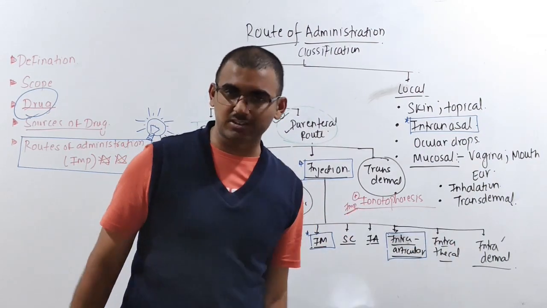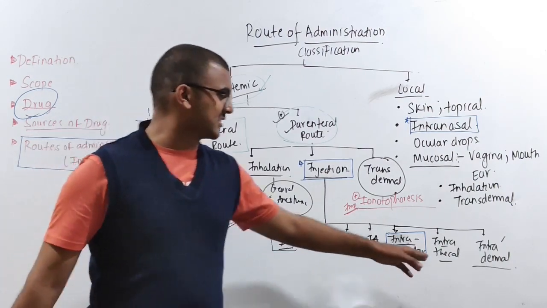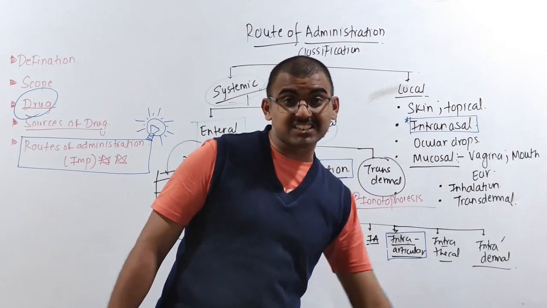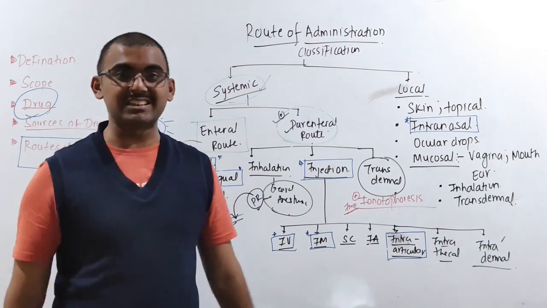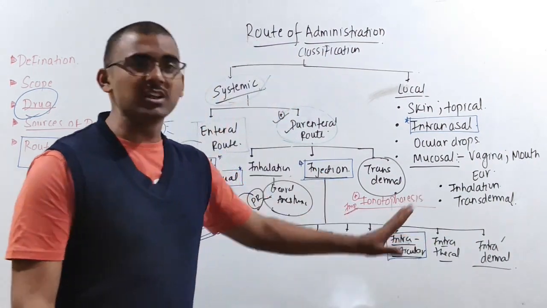Then intrathecal drug is there. Okay, intrathecal drug, like between the two theca layers. Okay, we are going to give this delivery system. Then next is intradermal, like inside dermis. Like inside the dermis of the skin, we are going to give this particular injection, this particular drug.